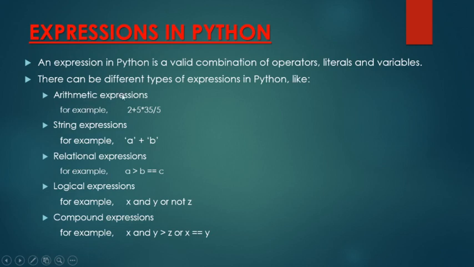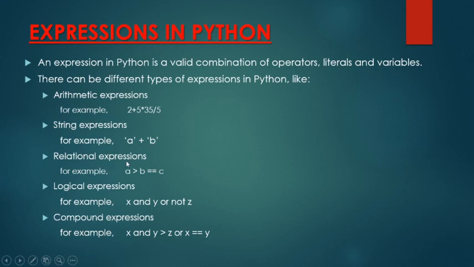First of all, arithmetic expressions. The expressions in which arithmetic operators are used are arithmetic expressions. We know arithmetic operators work with numbers, so we have used numeric values and arithmetic operators here, plus, multiply, then division. Clear? So this is an arithmetic expression. What are string expressions? In which we use strings and string operators. This plus is a concatenation operator here, and a and b are the string values.